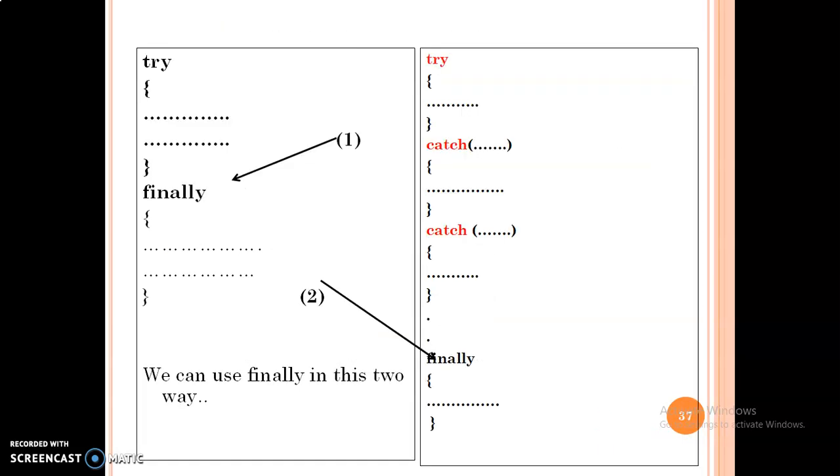Now the finally statement. In the same example, as you have seen, y is equal to 1, the value. The finally statement you can put at the end of the catch block or after the try block. We can use finally in these two ways. This is the diagram. Finally means if suppose the catch block is not able to catch the things, and you still want the output to be generated, then you have to write that inside the finally. Finally, as the word is, finally. If you are not getting anything, then you have to write that inside the finally block.